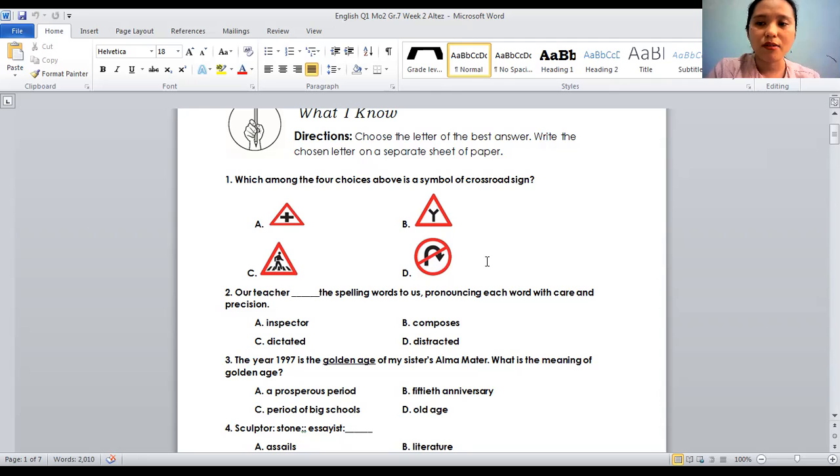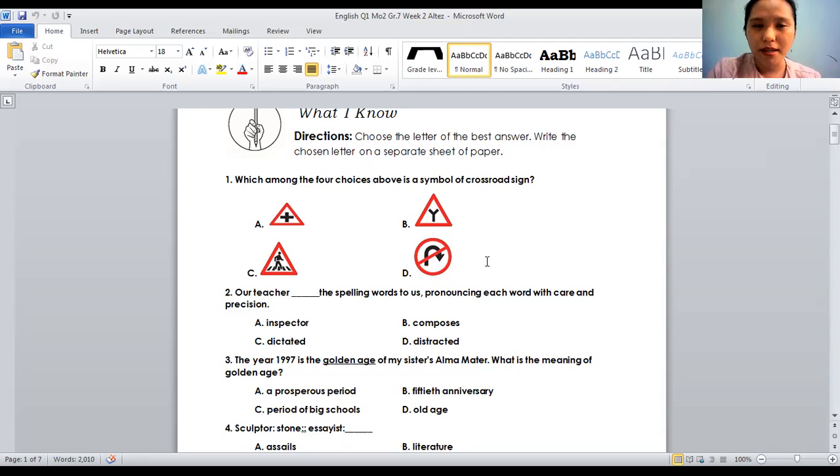So let's focus now. Golden age. What do you think is the definition of golden age? Is it prosperous period, 50th anniversary, period of big schools, or old age? Okay, so the answer is prosperous period.